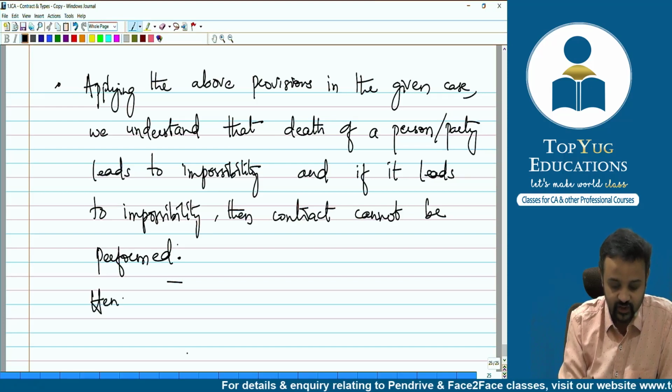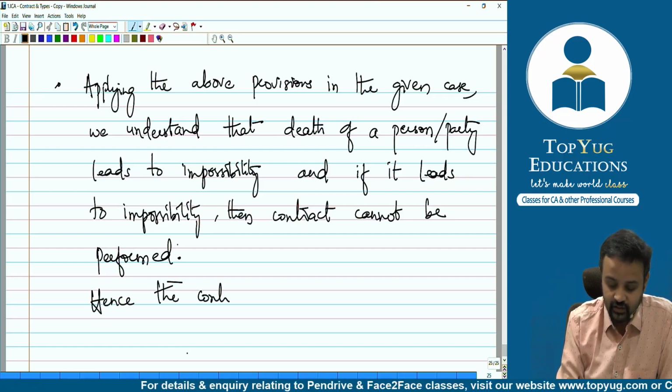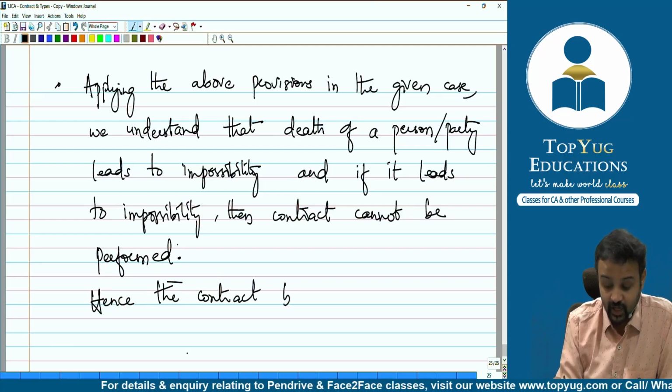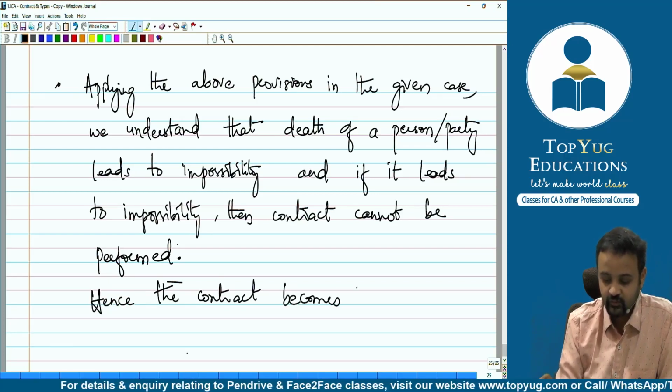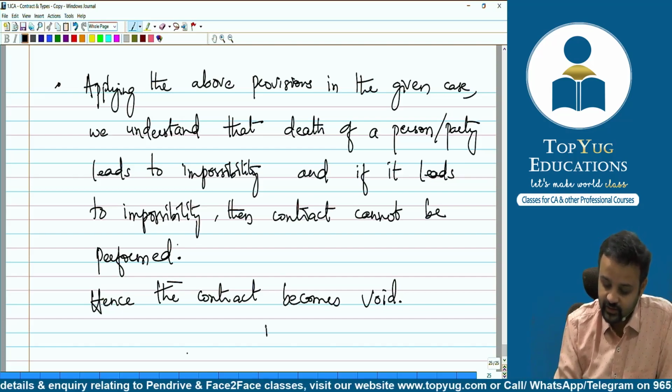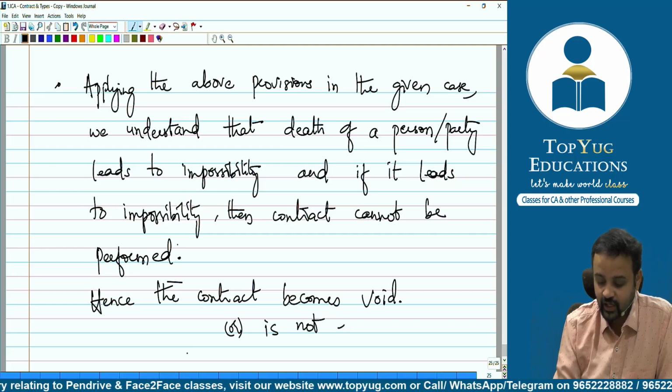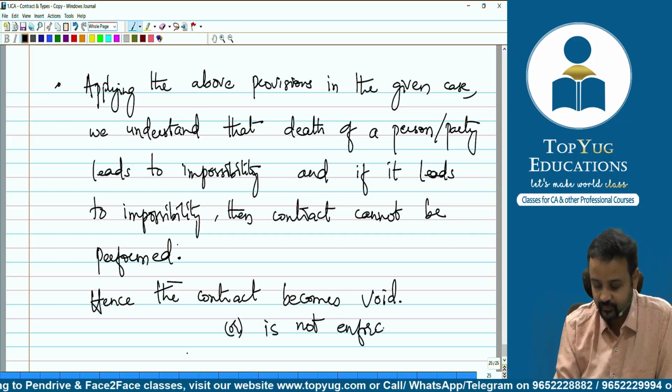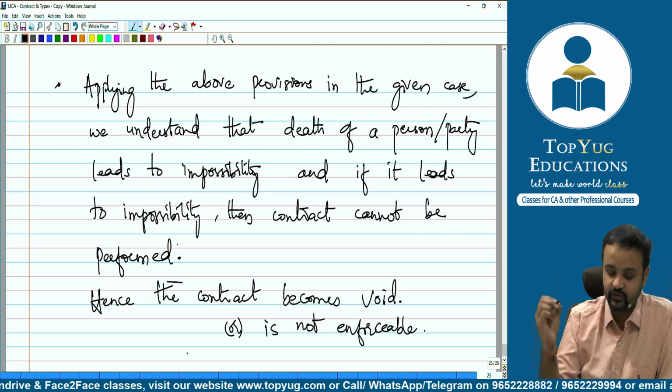Hence, that means we are coming to the conclusion. Hence, the contract becomes void, right? Or we can say the contract is not enforceable.